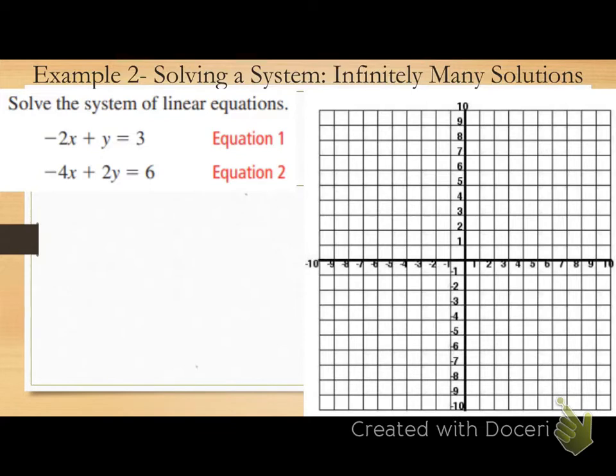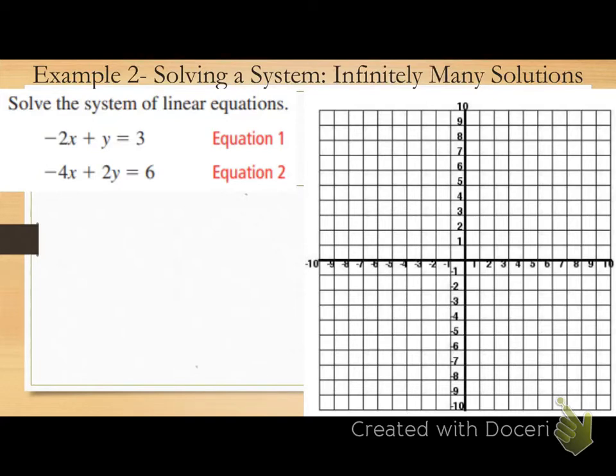Slope-intercept form. So I got to get both equations solved for y. Right? So equation 1, the top equation, how do I get y by itself here? So add 2x, right? If I subtract -2, it's the same thing as adding it.